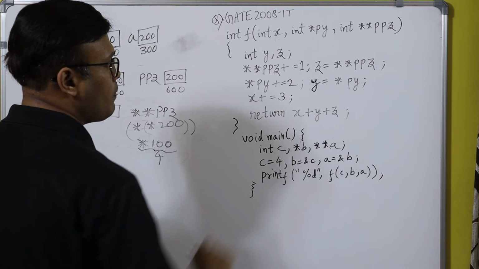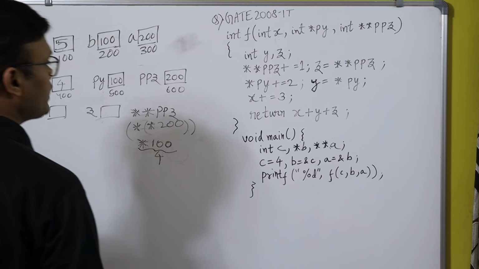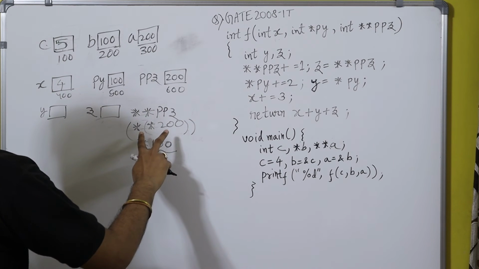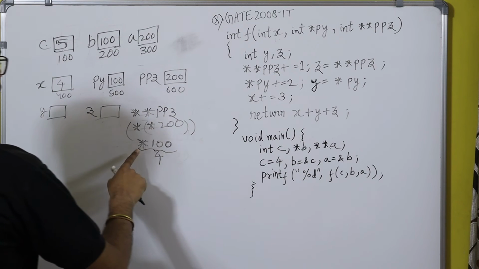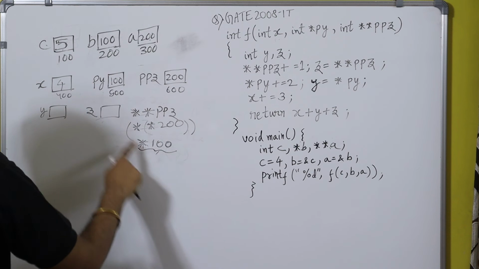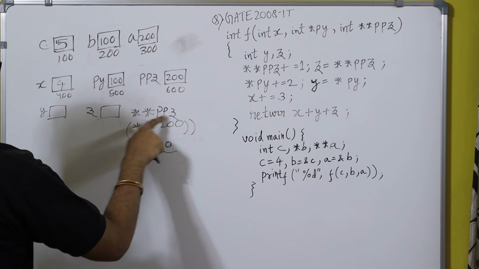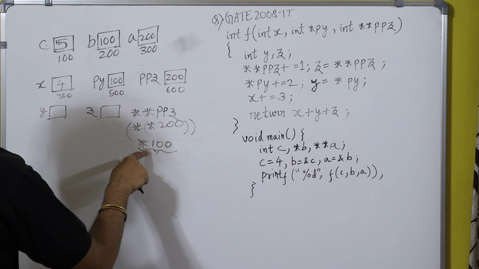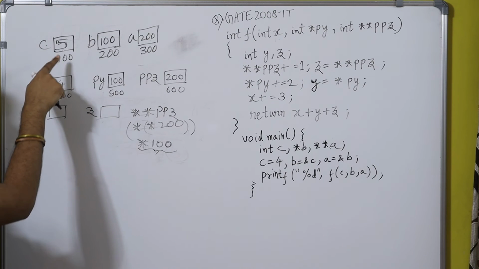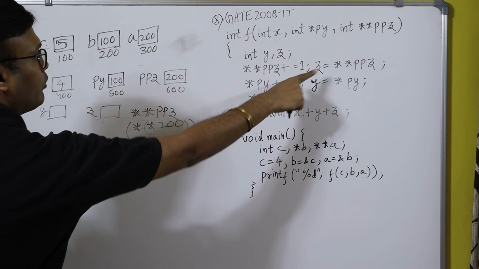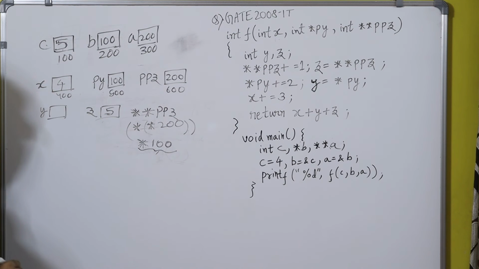And then z is equal to star star ppz. So z will contain star star ppz. So star star ppz means what? I have already told you, what is star star ppz? So now the new value star star ppz means value at the address 100. Okay. So what does it contain? It contains the value 5. So z will contain 5. Okay.